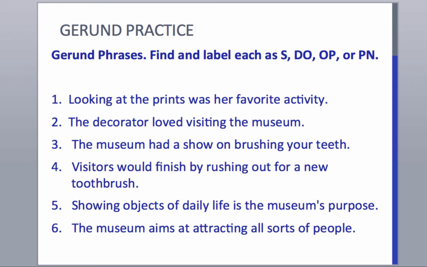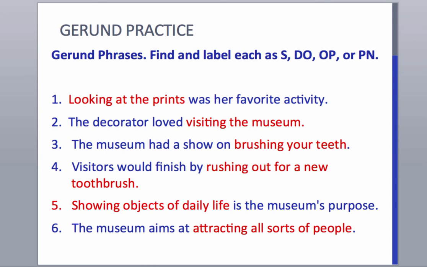Looking at the prints was her favorite activity. It's important that we apply some of these tests. Can we substitute a pronoun in that position? It was her favorite activity. Absolutely. The pronoun substitution test works. We could say her looking at the prints was her favorite activity. We can insert the possessive. So again, we have a signal that this is a gerund. And what is the function within the sentence? Well, it was her favorite activity. That is the first noun phrase in the independent clause. So looking at the prints must be a subject.